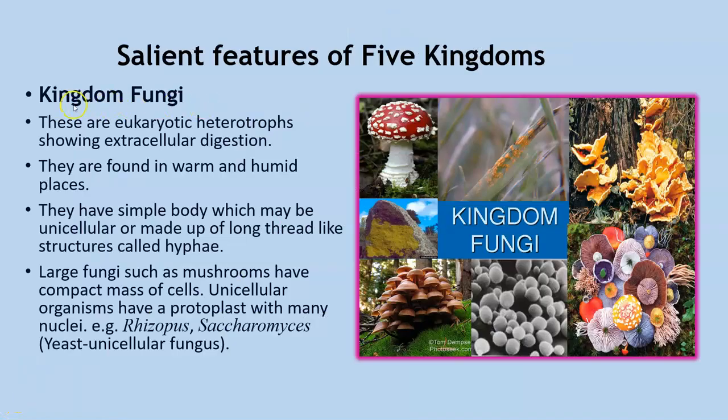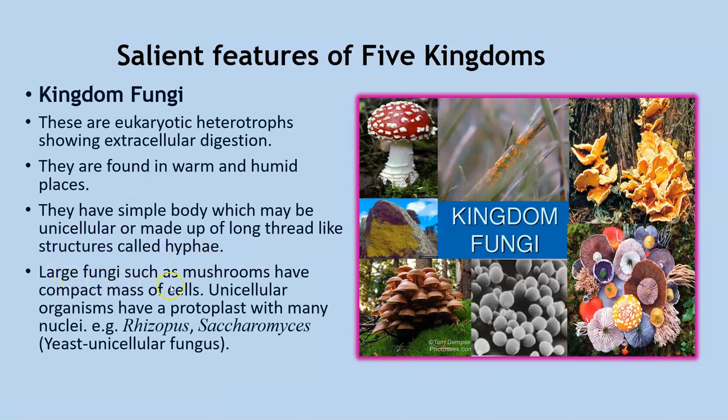Students, let us have a look at the general characteristics of kingdom fungi. They are eukaryotic heterotrophs showing extracellular digestion. Extracellular digestion is they digest their food outside the body. They are found in warm and humid places. They have a simple body which may be unicellular or made up of long thread-like structures called hyphae. So if their body has a long thread-like structure, that body is called hyphae.